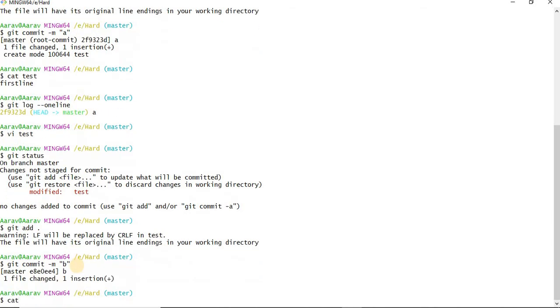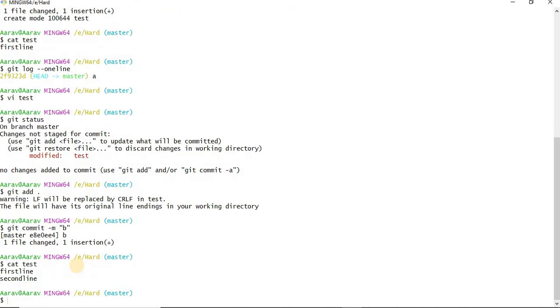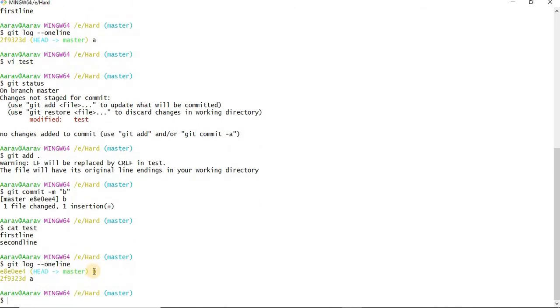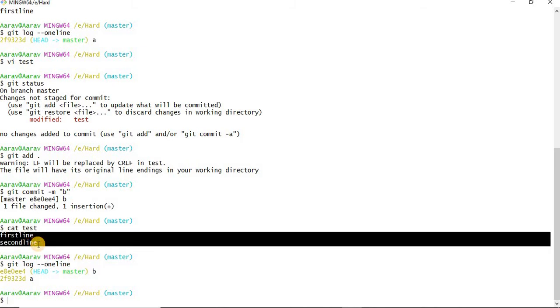Just do cat test. See, first line and second line. Just check git log -1 line. See, you have head at b, because this is your latest commit. So at commit b, what is the data we have? First line and second line.